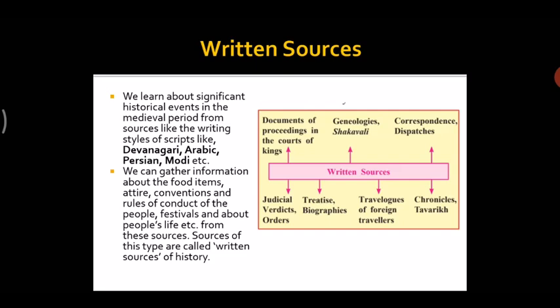Now we can gather information about the food items, the attire. Attire means the clothes which they wear, conventions and rules of conduct of the people's festivals and about people's life, etc. from these sources. Sources of these types are called written sources of history. Now look at that diagram which is there.